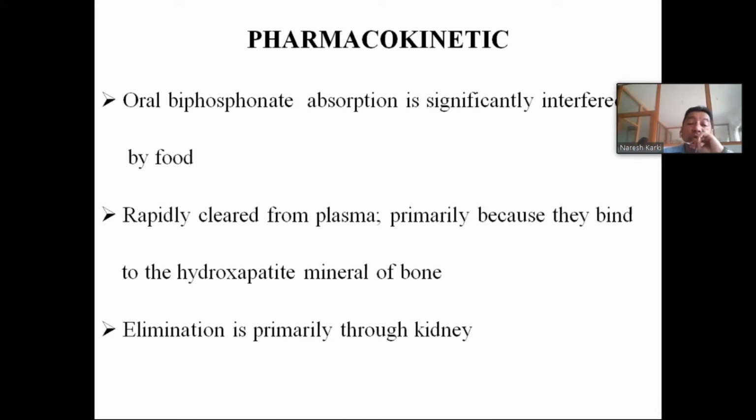Okay, so the hydroxyapatite mineral is present in the bone. When oral bisphosphonates are absorbed, or when intravenous bisphosphonates enter directly into the circulation, they rapidly bind to the hydroxyapatite minerals of the bone. That is the reason they are rapidly cleared from the plasma. The elimination of this drug is primarily through the kidney. That is the pharmacokinetics.